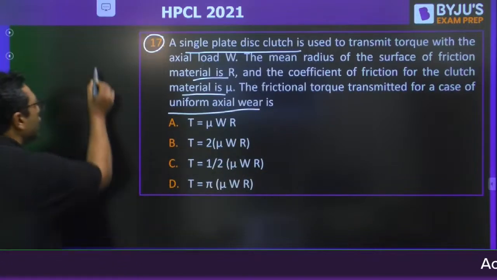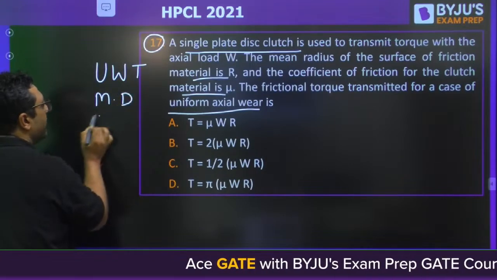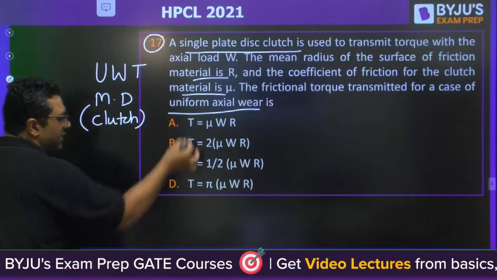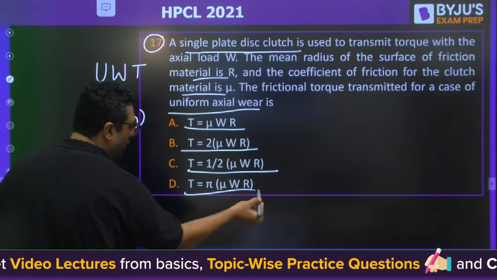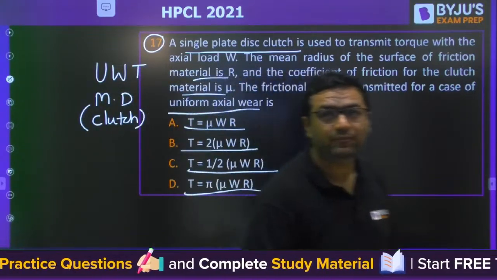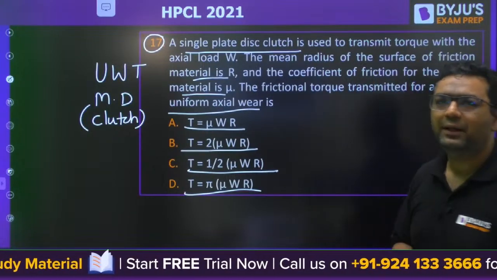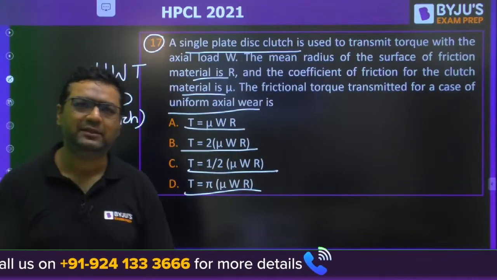So you need to talk about uniform wear theory. This is from machine design, clutch topic. They are asking about the formula of torque, whether it is mu WR, 2 mu WR, 1 by 2 mu WR or mu WR into pi. Yes, so here different answers are there. Tarun is saying B, Paglesan B, Shreyas B, Aspirant is saying A, sometimes he is saying D.